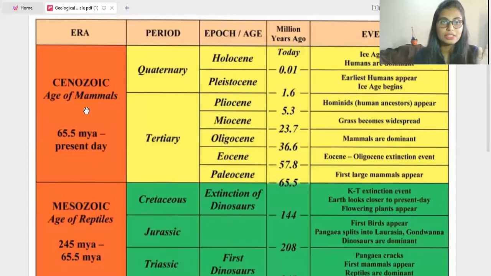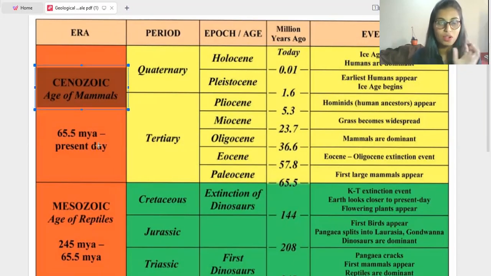Okay, so the next and last era, that is the Cenozoic era, that is the present. You can say it is the present era, the age of mammals. So the Cenozoic era is also called the age of mammals. The time period is 65.5 million years ago to present day. So the present era is the Cenozoic era.